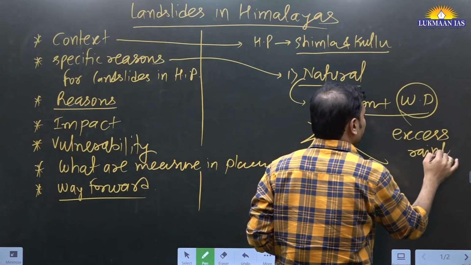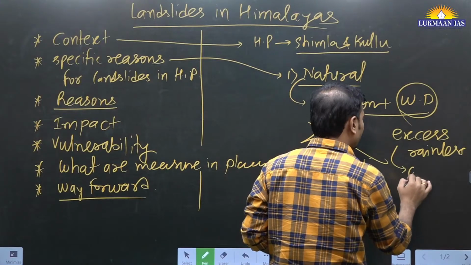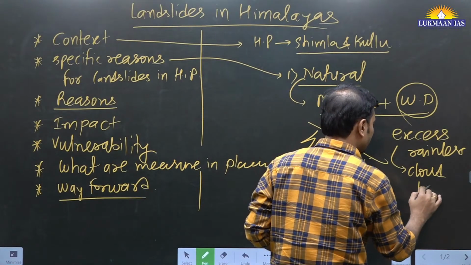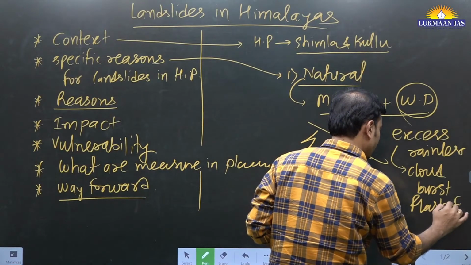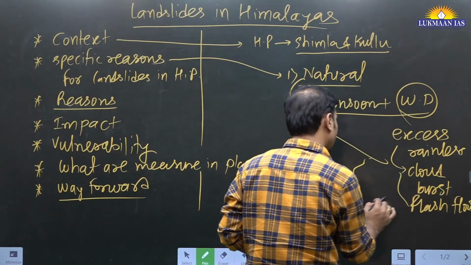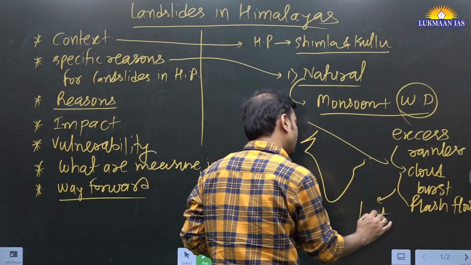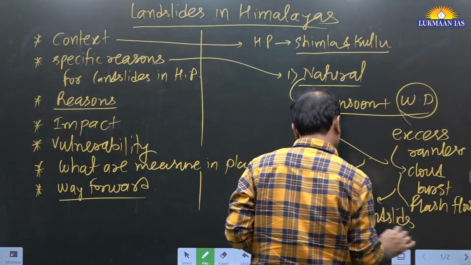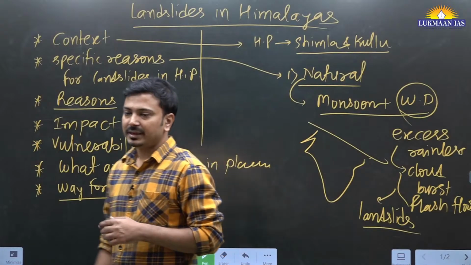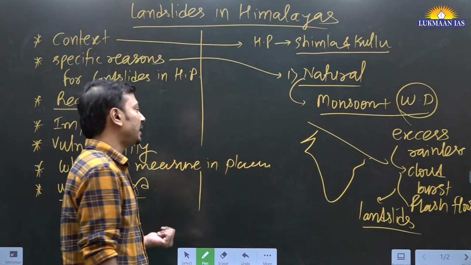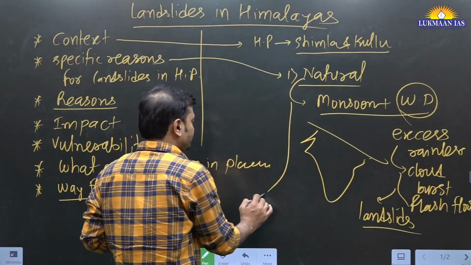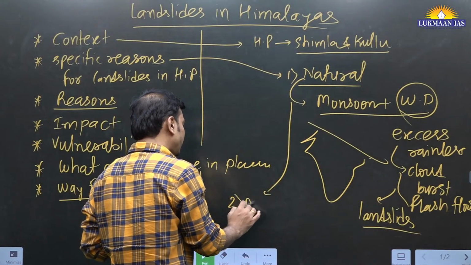In a short time period, we can say it resulted in cloudbursts, flash floods, and landslides. Of course, there are anthropogenic causes, man-made causes. The second part you should be mentioning is the man-made reasons.